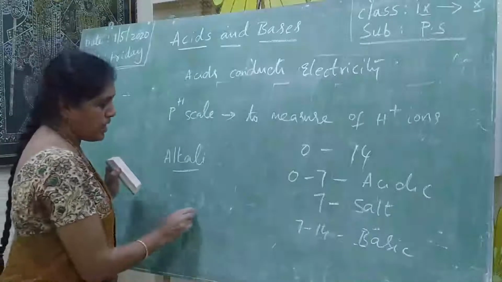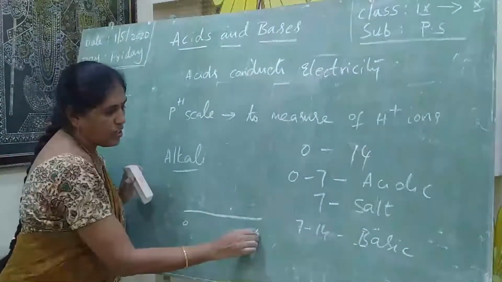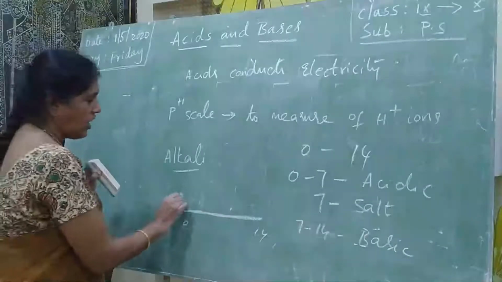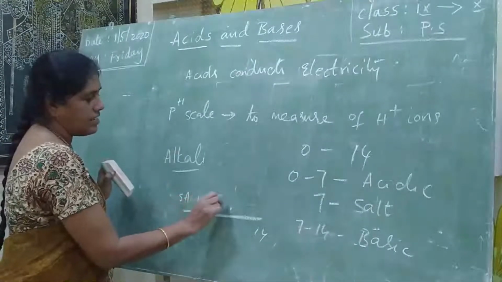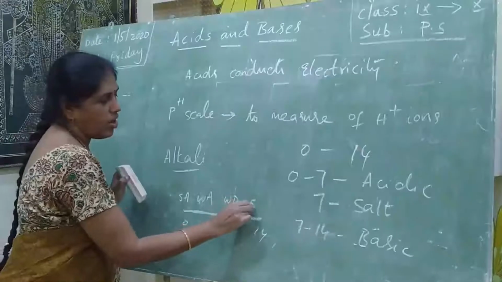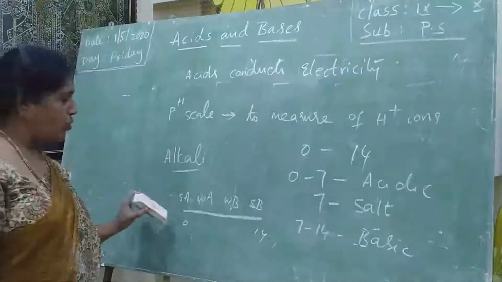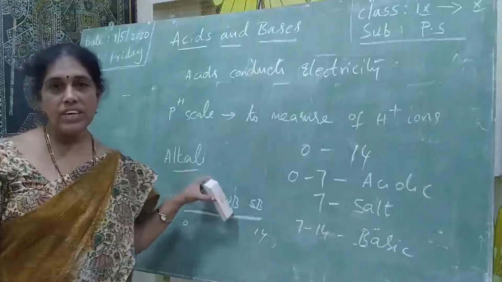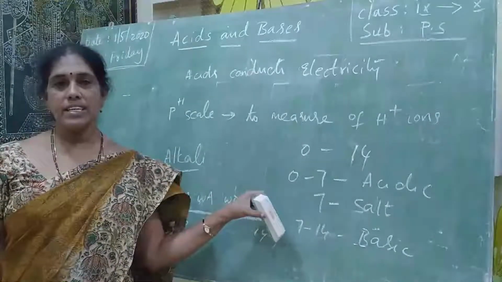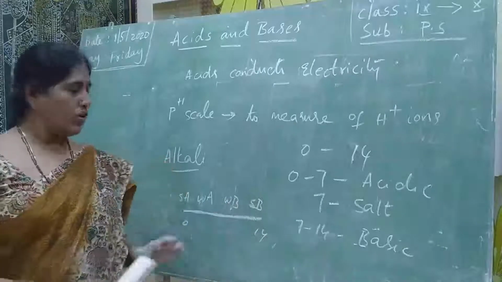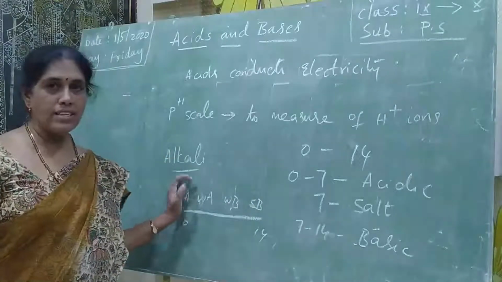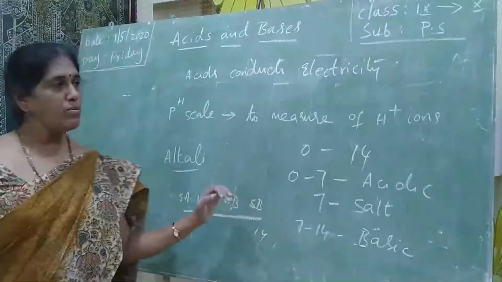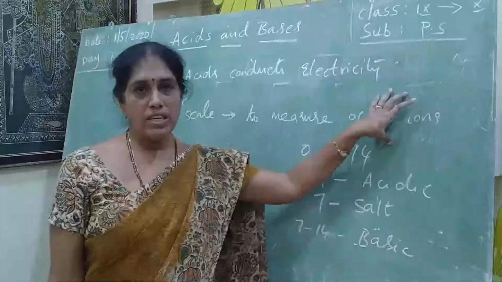So coming to the pH scale 0 to 14, there is a range: strong acid, weak acid, weak base, strong base. By moving from left to right, the acidic nature is gradually decreasing and the basic nature increases. So it is classified into strong acid, weak acid, weak base and strong base. How do we classify this? According to the release of H plus ions.